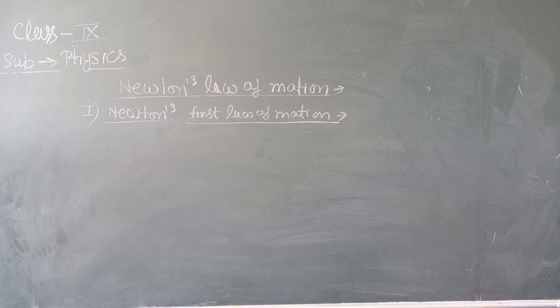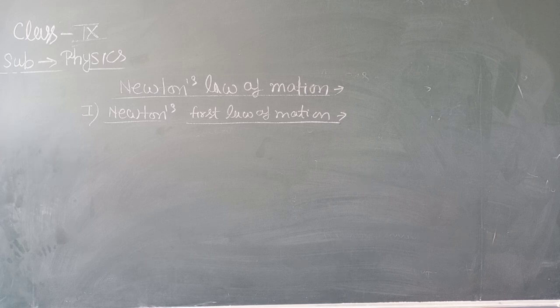External agency means, suppose you want to lift a book that is at rest on a table. If you lift the book, we apply a force with our hands on the book. Then the external agency applying the force on the book is the hand.